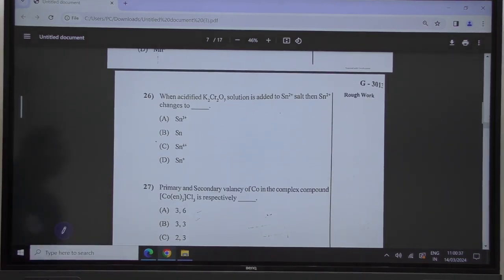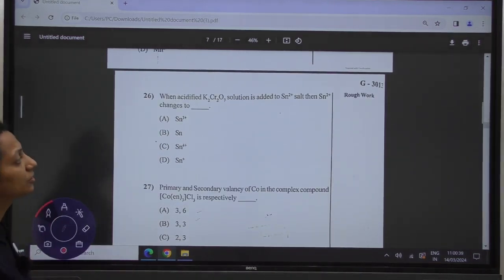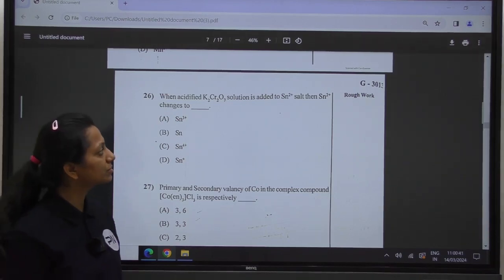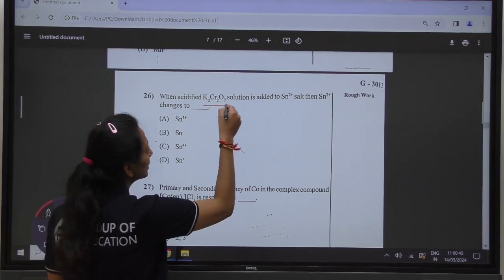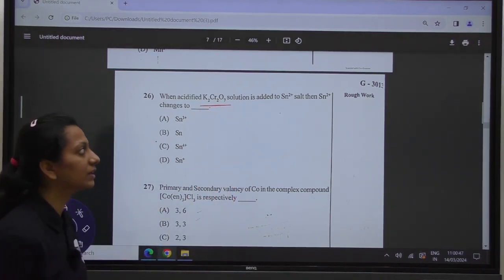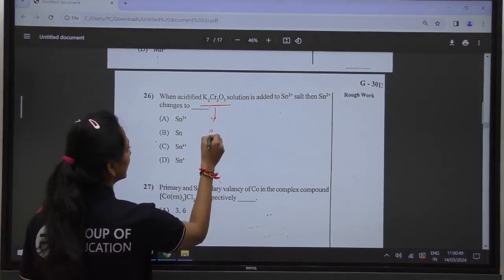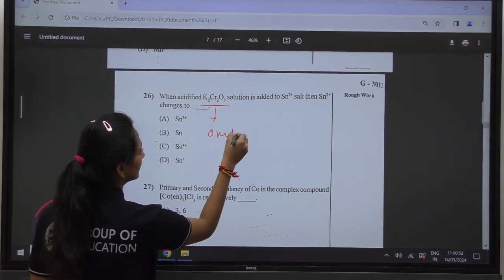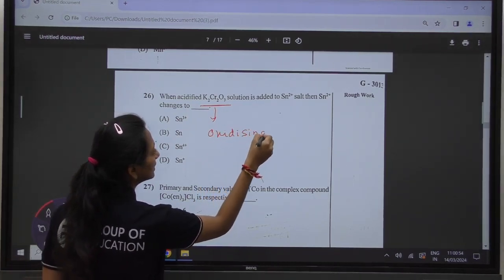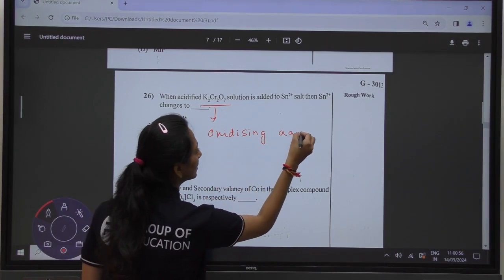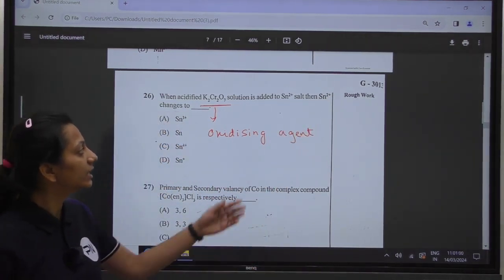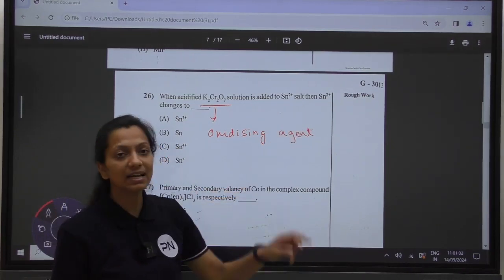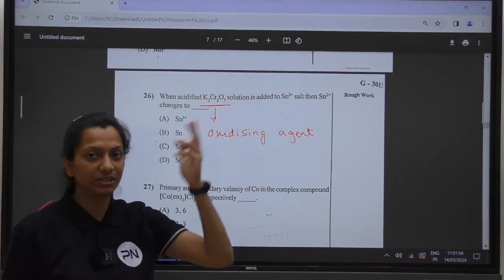When an acidic K2Cr2O7 solution is added to an Sn+2 salt, what does Sn+2 change to? In this solution K2Cr2O7 works as an oxidizing agent. The role of the oxidizing agent is to oxidize ions towards a higher oxidation state.